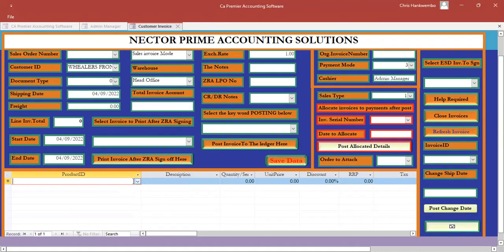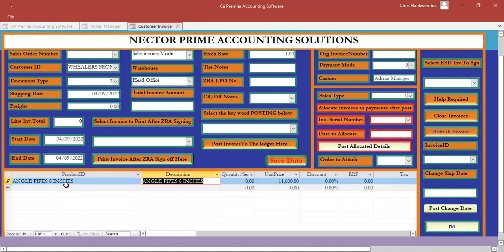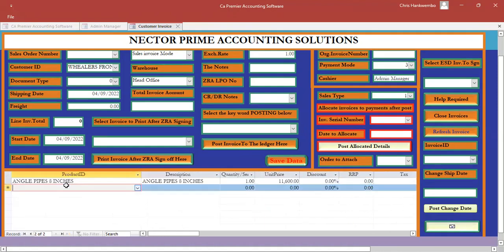Then it brings you here to select a product which you want to sell. You select the product here. So my product is, in this case, angle pipes. I'll select my angle pipe there. How many do I want to sell? I just want to sell one for your sample. All right, the customer wants one angle pipe.